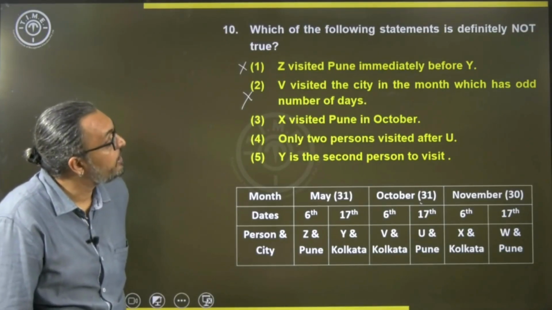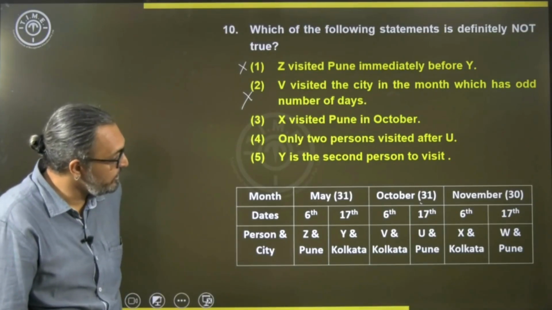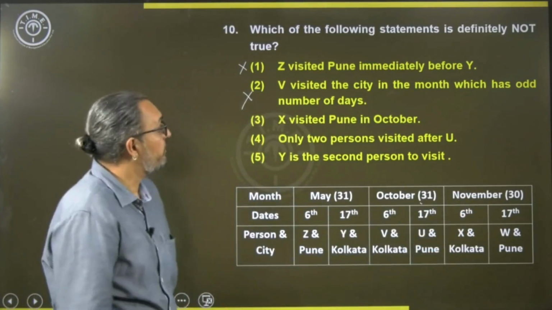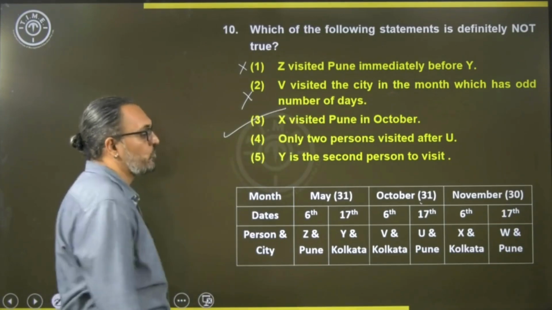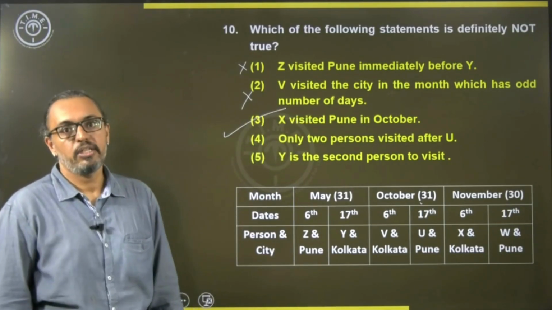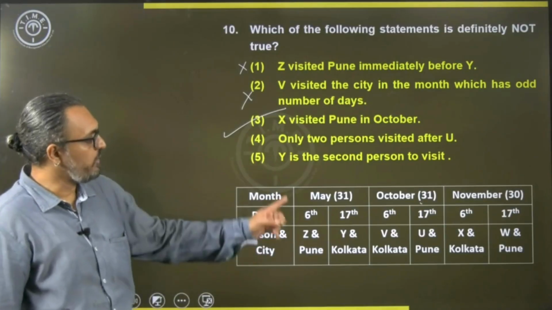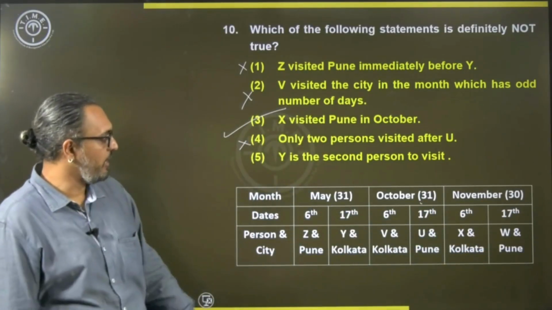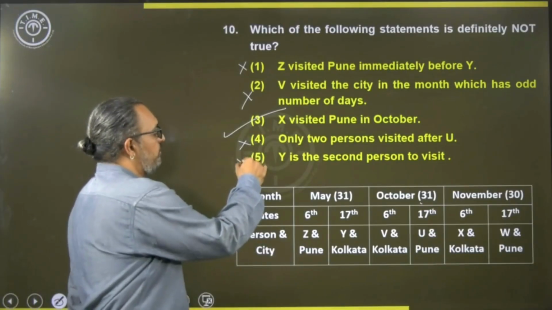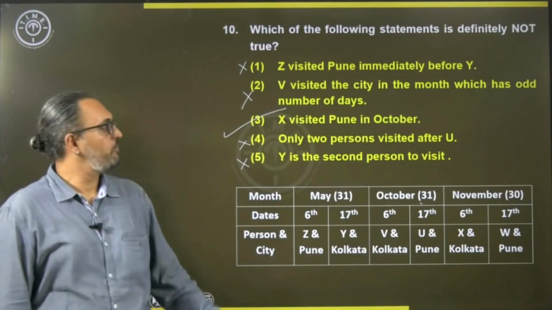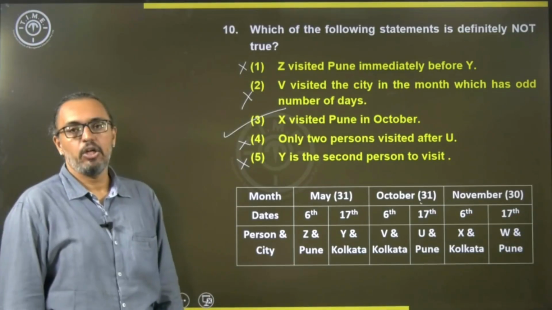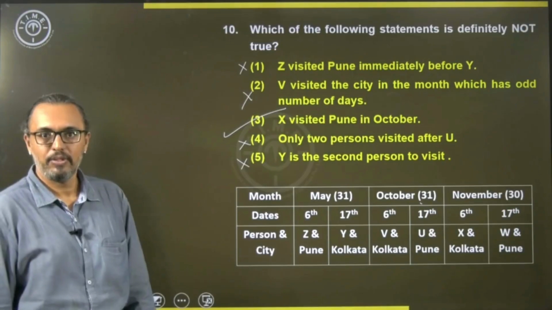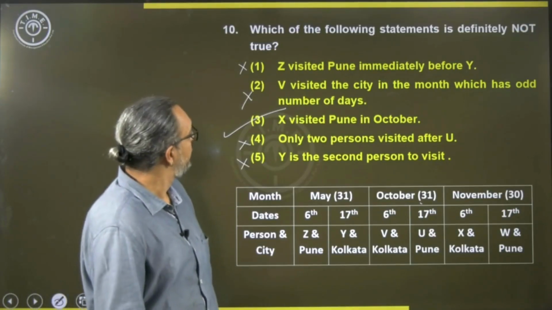Then X visited Pune in October. Is X visiting Pune in October? No. X is visiting Kolkata in November. So, this is the option I will choose because I need an option that is not true. Then only 2 persons after you, correct, X and W. This is true, not an option. Y is the second person to visit, correct. Okay, so we will get third option as not correct. So, choice 3. Okay, yes.